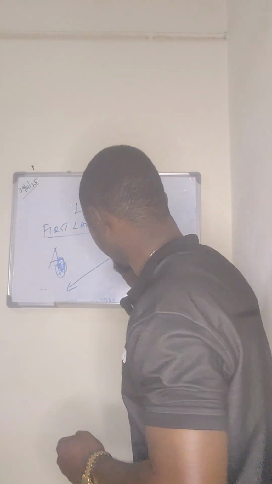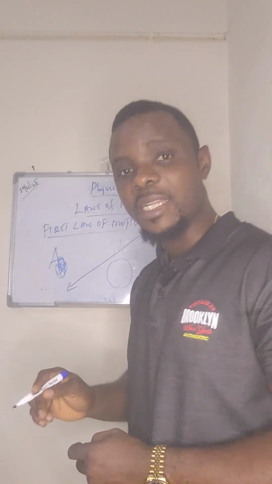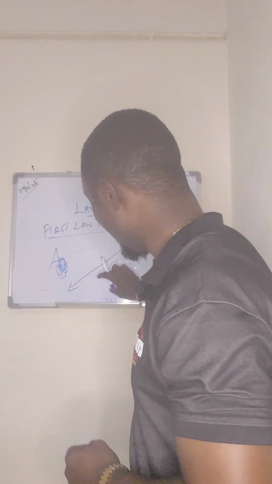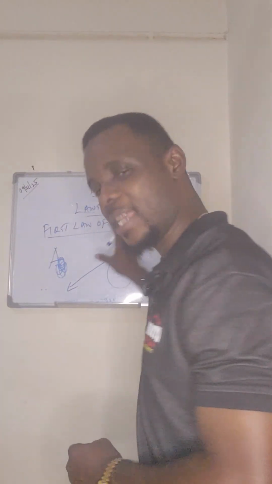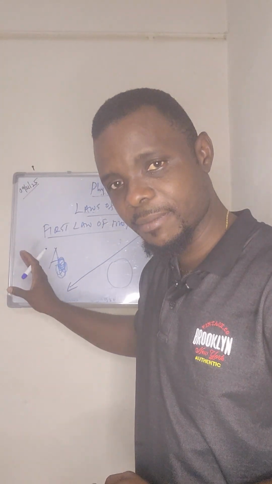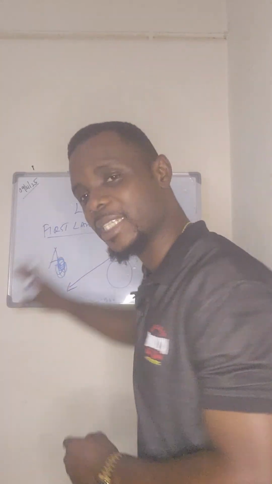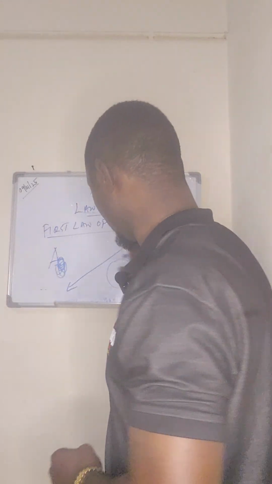So if this ball was here, if the breeze is so high, it can blow this ball and it starts moving. Otherwise, this ball will still be here the way you left it, except an external force has caused it to change its position.